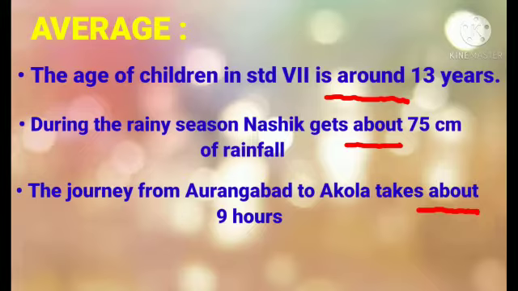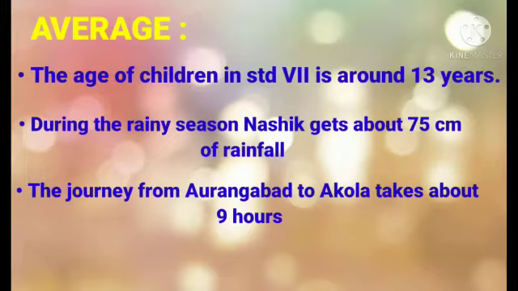So what will be your statement now? See the first statement, when we use the word average instead of around. Your statement will be: the average age of standard 7th children is 13 years. Like this you have to use the word average in the place of around and about.